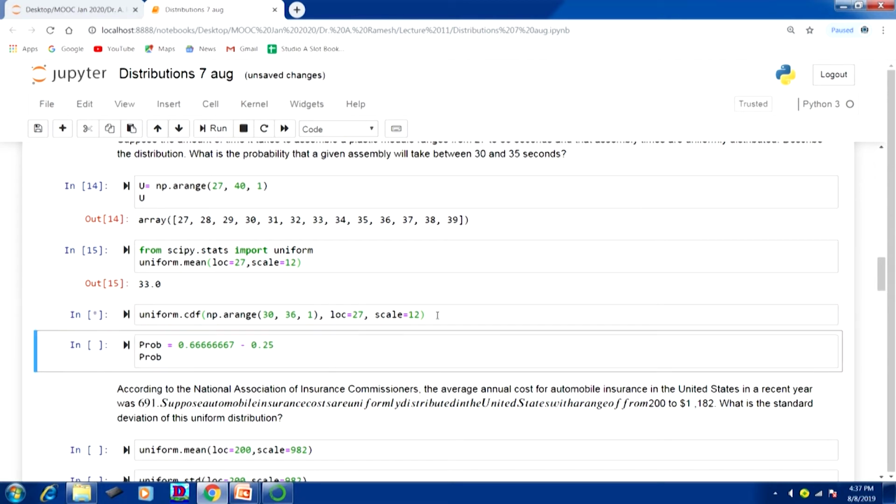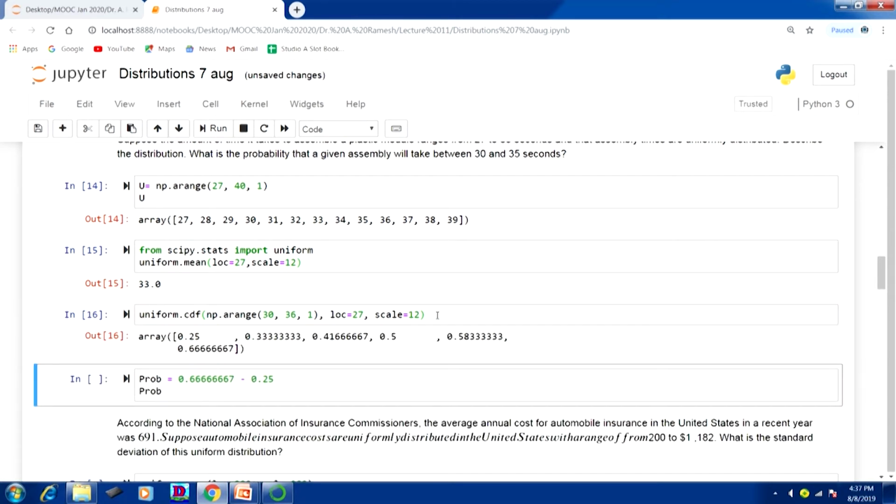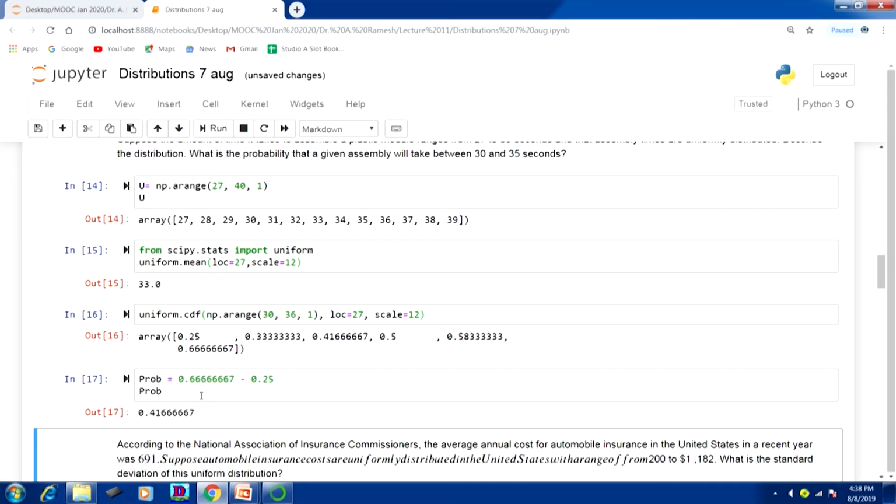When you run this, the probability of 30 is 0.25, 31 is 0.33, 32 is 0.41 and so on. Suppose we want between 30 and 35. For 30 the probability is 0.25, for 35 it is 0.66. So, if you subtract 0.66 minus 0.25, you will get the probability that the given assembly will take between 30 to 35 seconds.